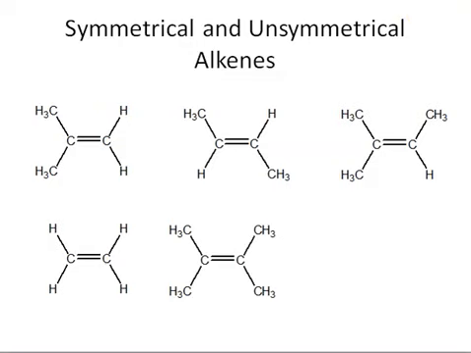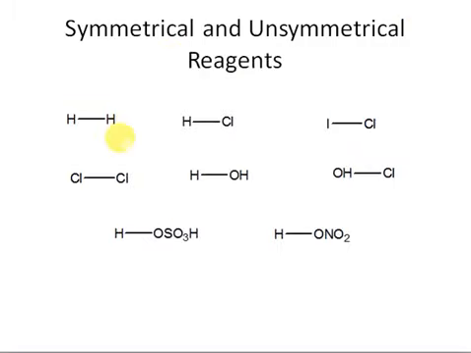So here we have some unsymmetrical reagents and symmetrical reagents, right? The concept of symmetrical reagent and unsymmetrical reagent is just like the concept of symmetrical alkene and unsymmetrical alkene. If you have to check whether the reagent is symmetrical or unsymmetrical, just cleave the reagent from the center. If after cleaving you get 2 halves that are the same, then the reagent will be symmetrical. But if you cleave the bond and the 2 halves are different, then it is unsymmetrical.